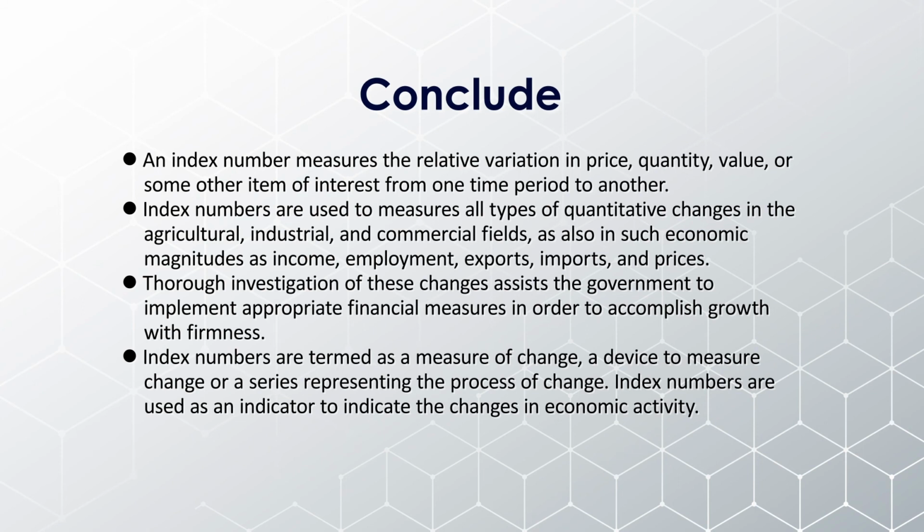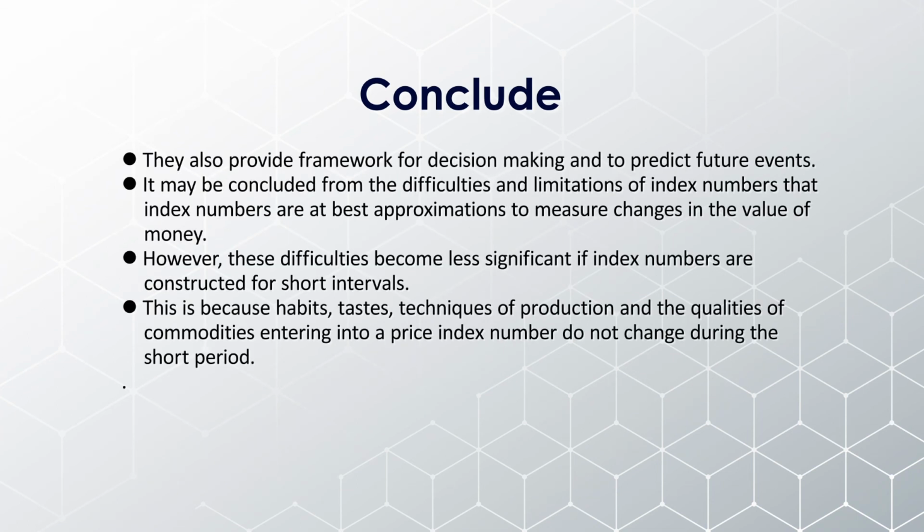Index numbers are termed as a measure of change, a device to measure change, or a series representing the process of change. Index numbers are used as an indicator to indicate the change in economic activity. They also provide a framework for decision making and to predict future events. So it may be concluded from the difficulties and limitations of index numbers that index numbers are at best approximations to measure changes in the value of money.